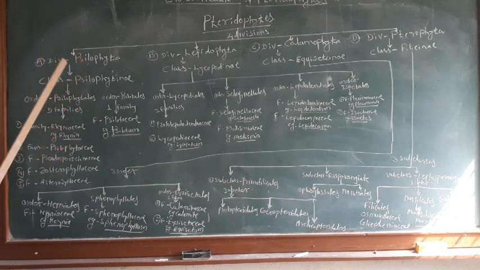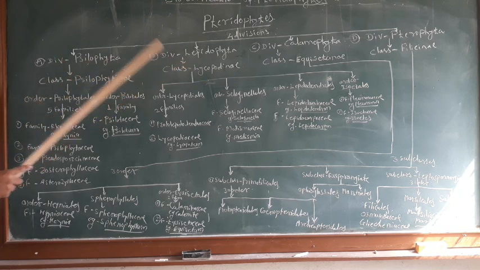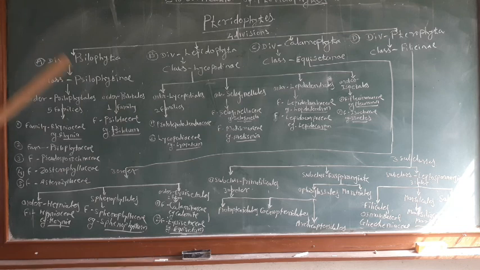This division can be divided into classes, classes into orders, and orders into families.